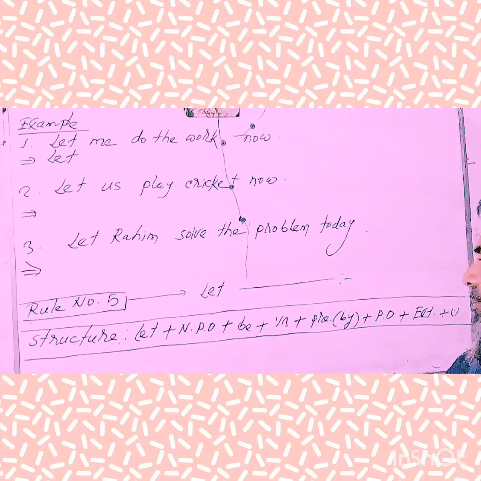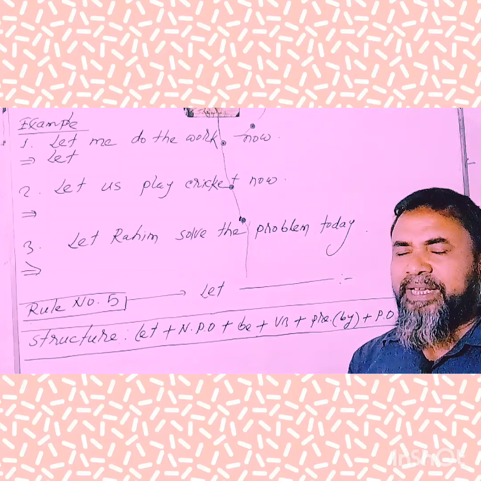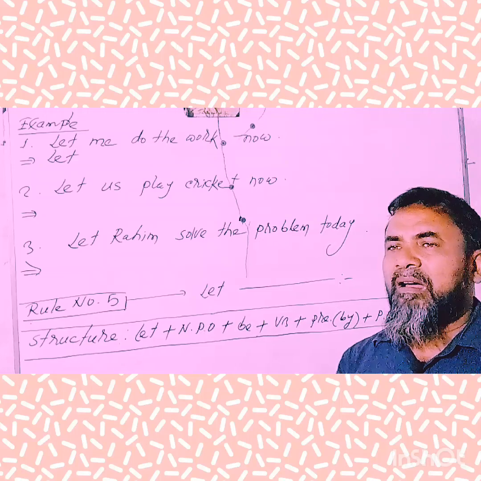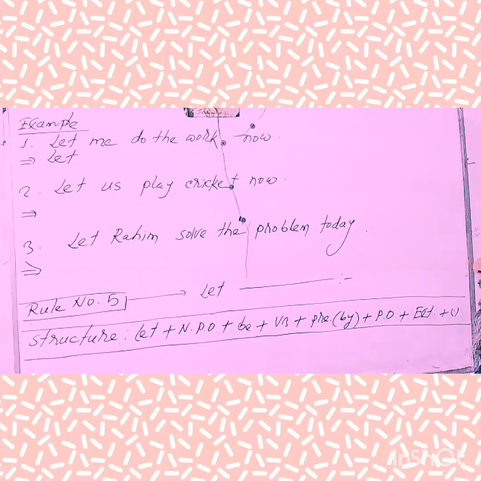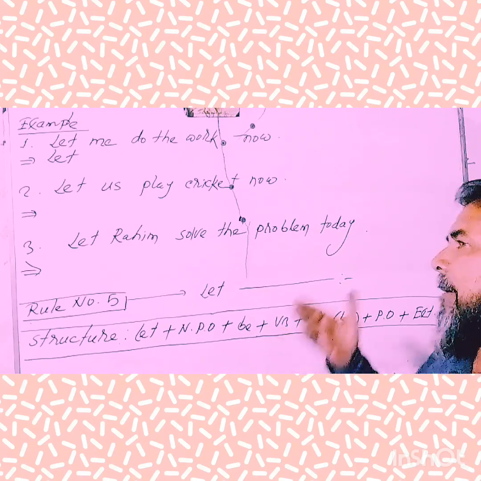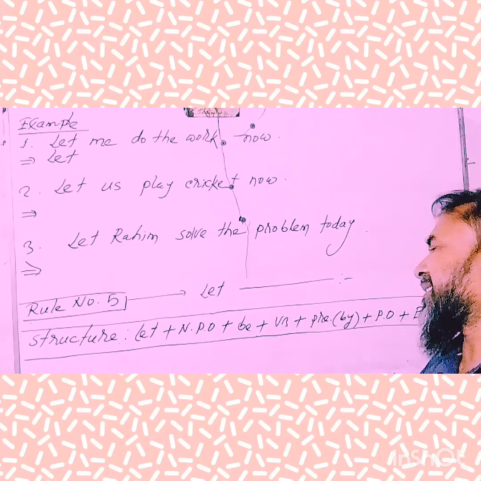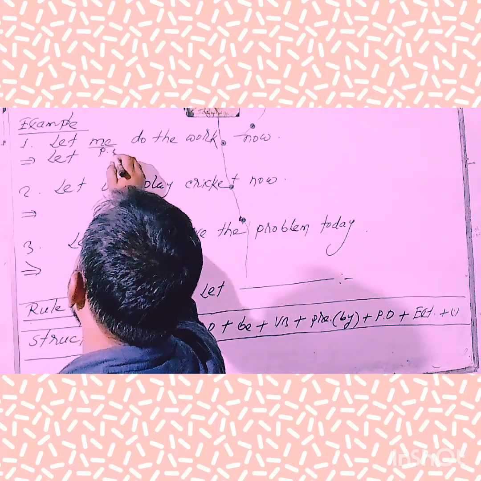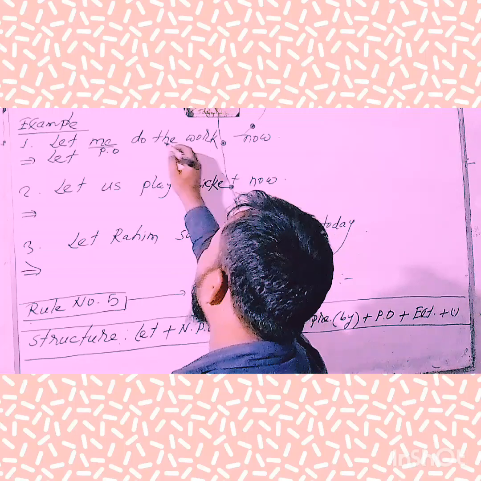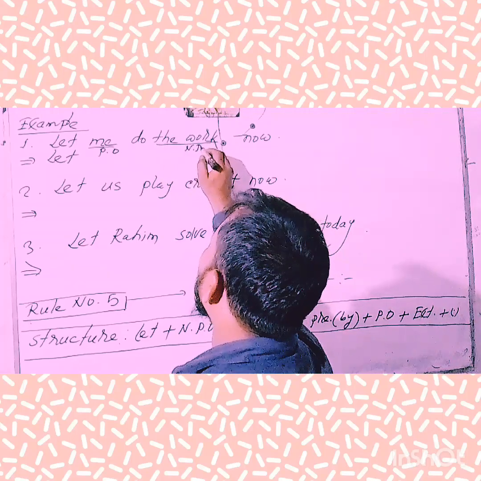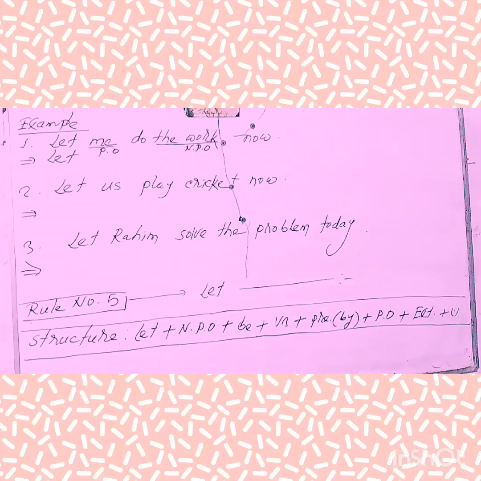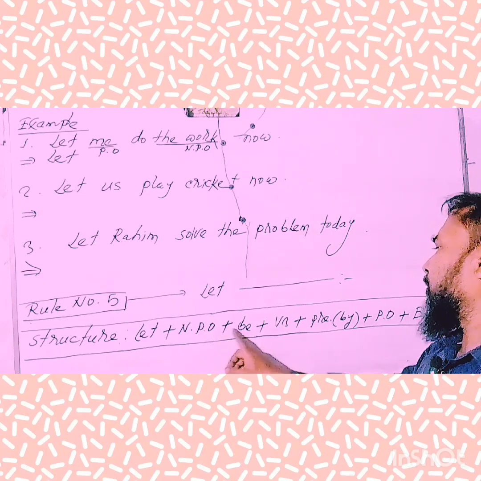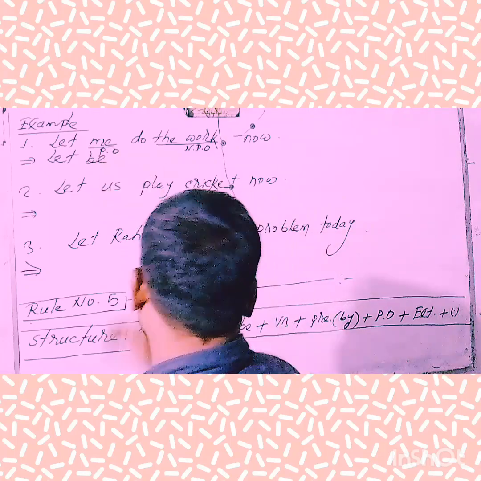It's a notable thing that you can try to save in your memory: if any imperative sentence is started with let and has a double object, the first object is personal, which you can call the indirect object, and the second object is non-personal, which you can call the direct object.